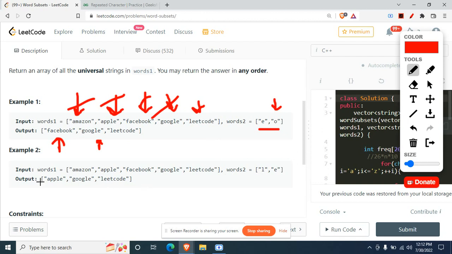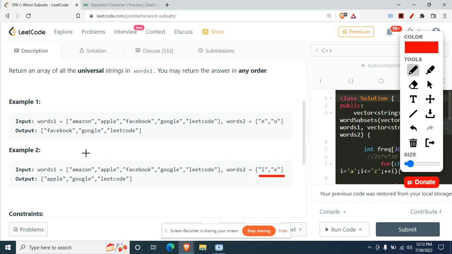Let's understand this with example 2 and it will be clear. Coming on to words 2, we see L and E need to be present. So Amazon is there. Do we have L and E? Obviously not, so move ahead. In Apple, do we have L and E? Yes, we have it, so add it to our answer and move ahead. In Facebook, do we have L and E? Obviously not, so move ahead. In Google, do we have it? Yes, add it to our answer and move ahead. And similarly, in Leetcode also L and E are there, so just add it and move ahead.